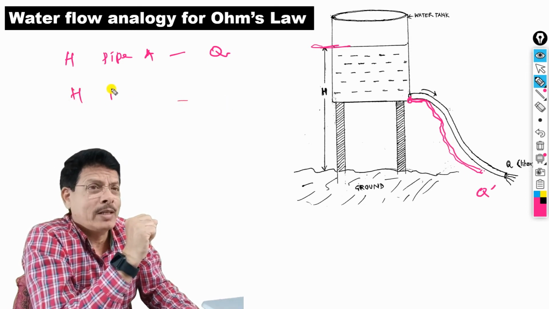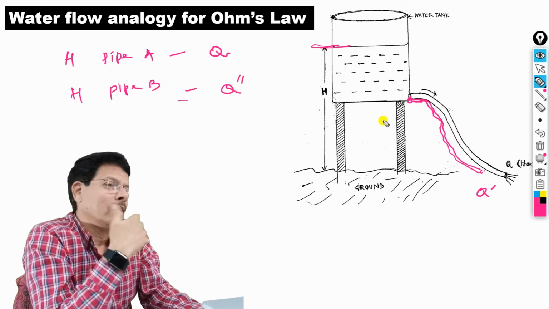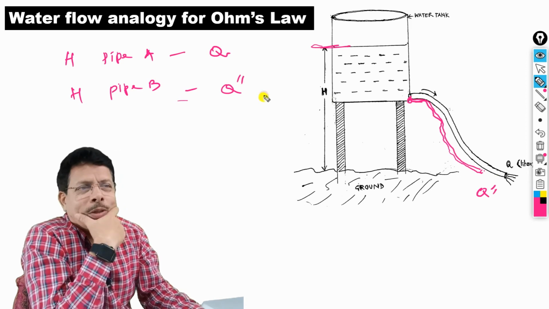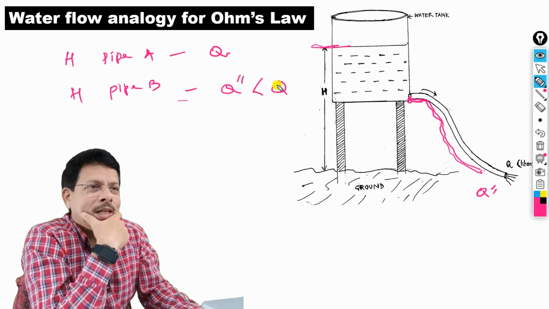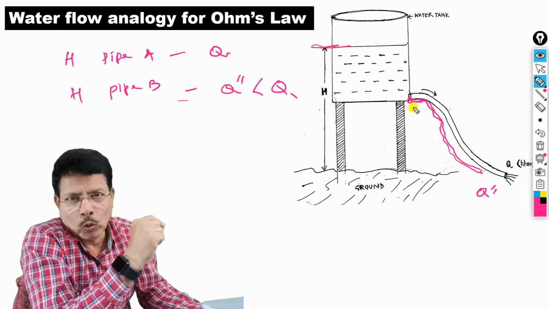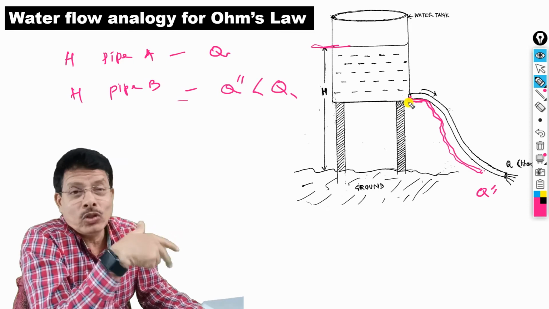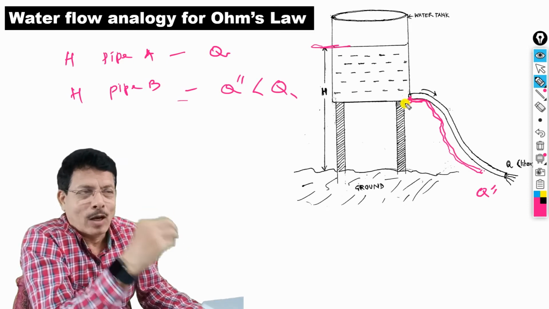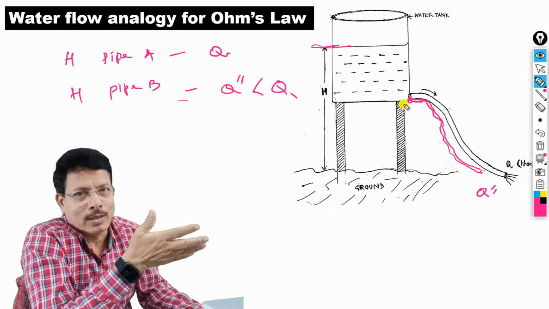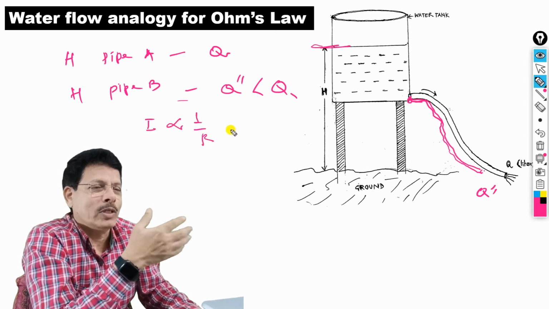For the same height, now the pipe is B, and the discharge will naturally be less than Q. Why? With this small pipe, you will get low discharge, low water flow, low current, because the opposition has increased. Opposition to water flow has increased, and therefore you can say that current is inversely proportional to opposition.